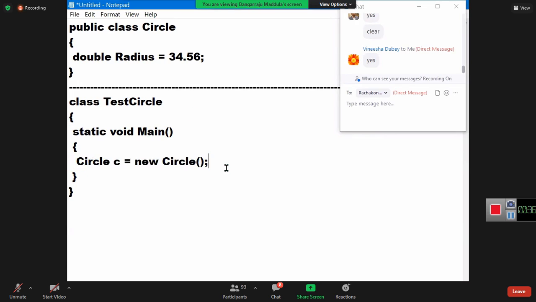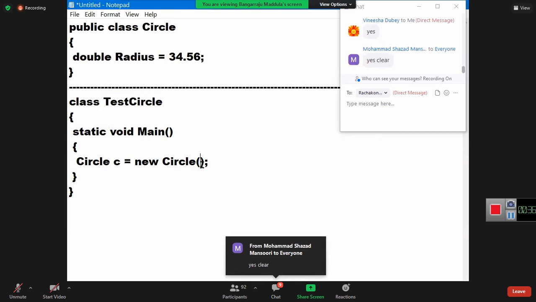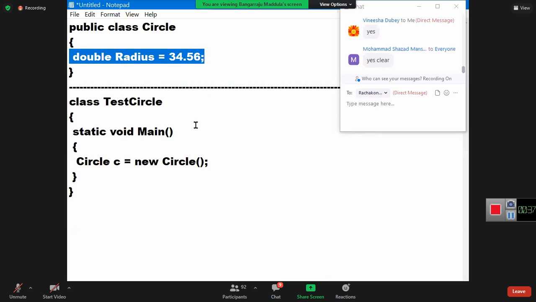Okay, I created the instance. When you create an instance, every member of the class is initialized. Automatically radius is initialized. Even though it is initialized, I cannot access it from TestCircle. Why? Because it is private. We already learned the default scope for a member of a class is private. So can I access the radius out of the class now? What is the scope of the radius?